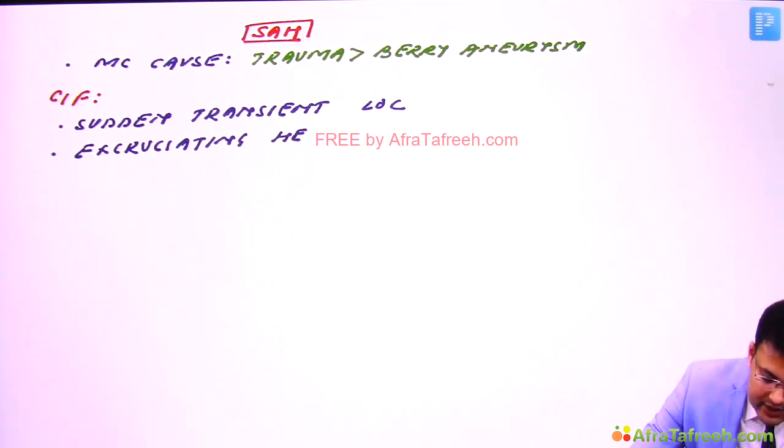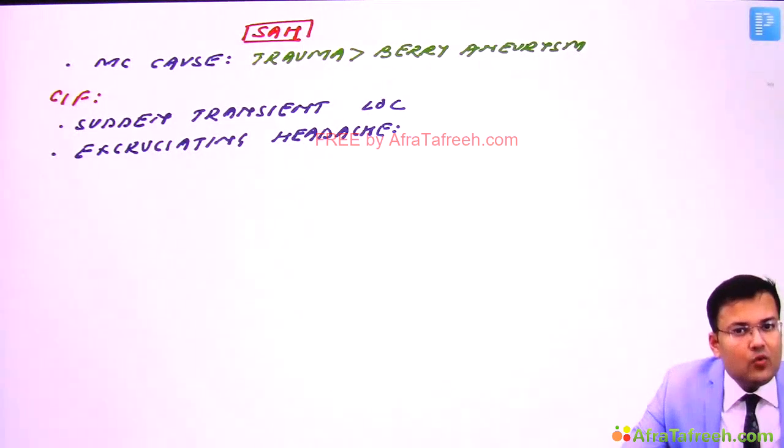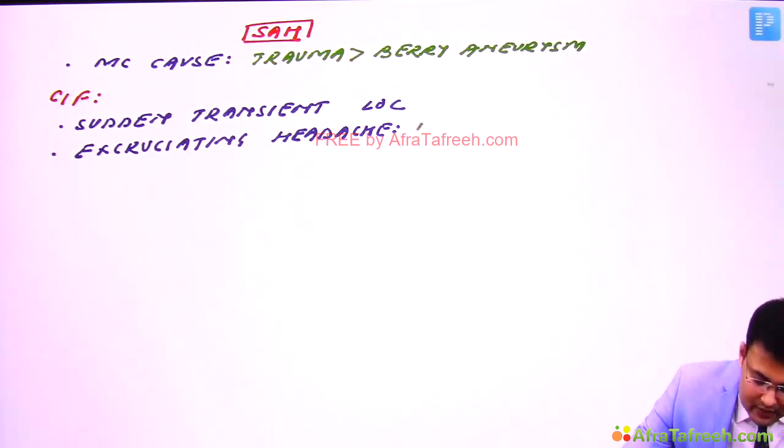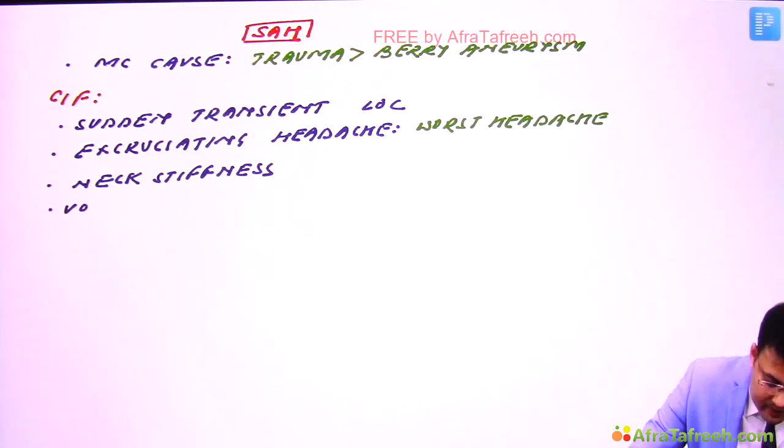And in the question there is a pointer which is given: that the patient is going to describe this headache as the worst headache of life. Neck stiffness also, vomiting also. So there is neck stiffness, there is vomiting. But see, focal neurological deficits, this is uncommon.